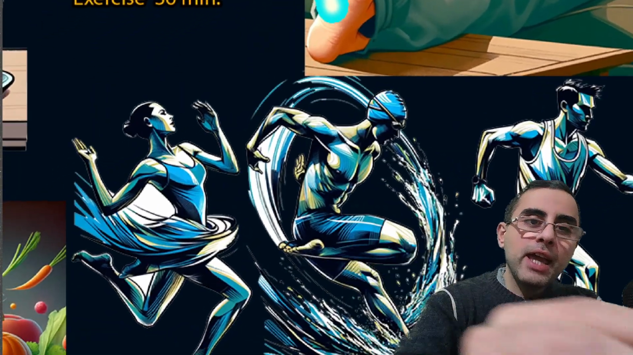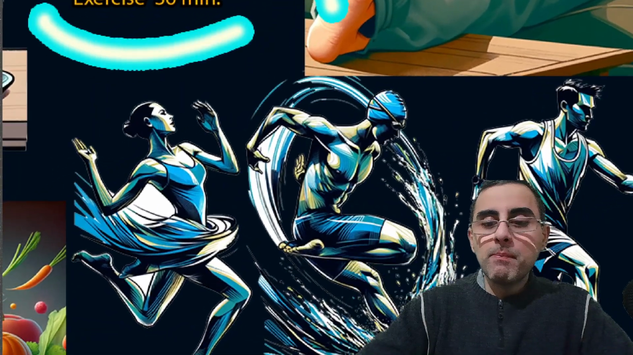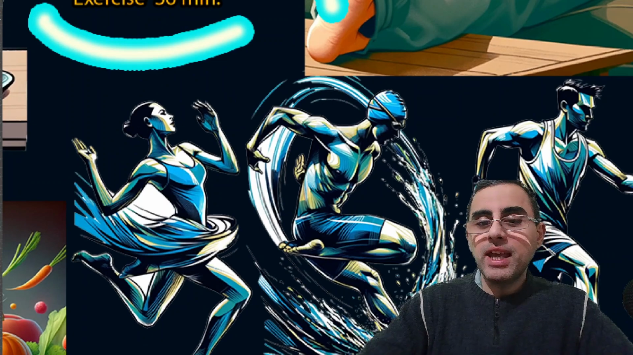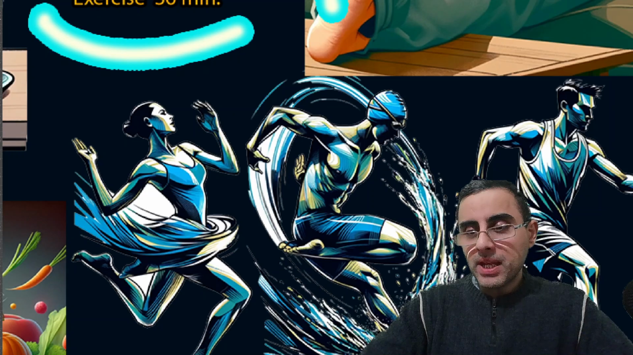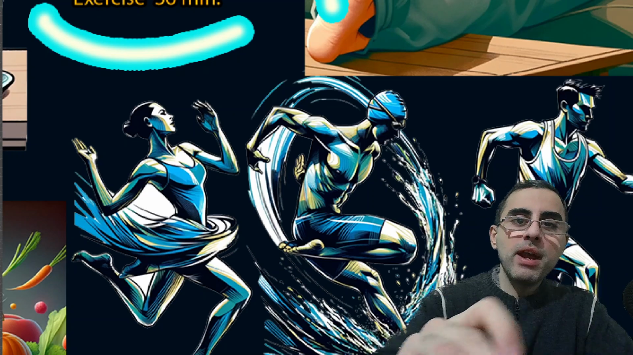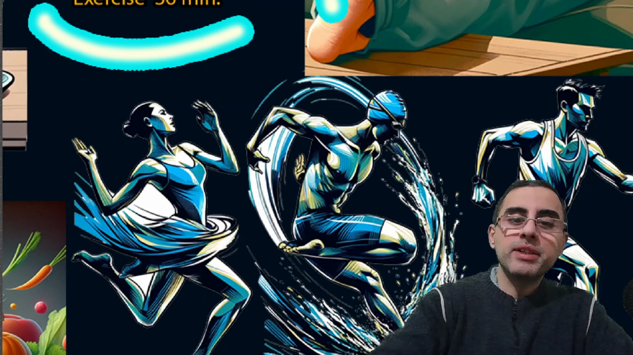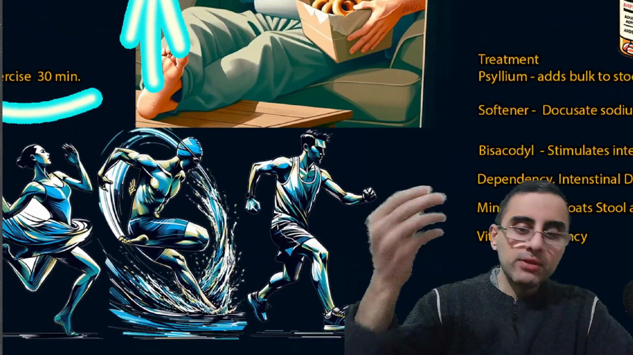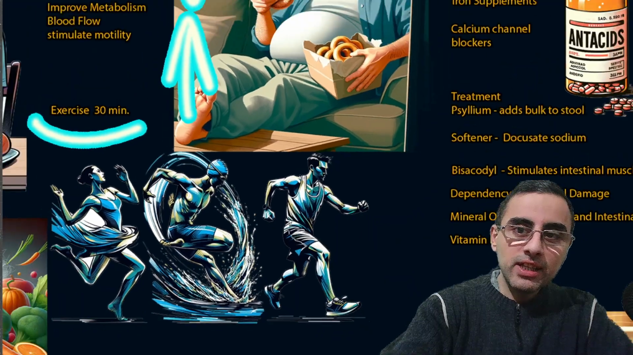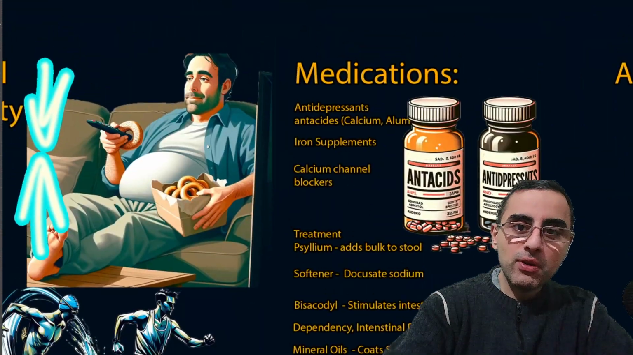Exercise of 30 minutes per day is advised by the World Health Organization. The more, the better. 30 minutes per day is the minimum requirement of aerobic exercise daily. You can also do resistance exercise and anaerobic exercise, of course.